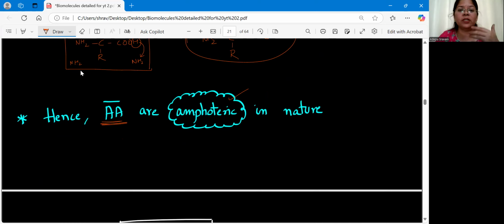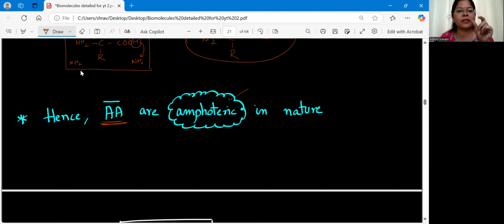Okay, so these are the two terms you have to remember. One is amphoteric, the other is Zwitter ion. Amphoteric, you will see when the amino acids are kept in some medium, whether it is acid or basic medium. Clear? Zwitter ion is seen when the amino acid is kept under neutral medium. Difference you have to learn.